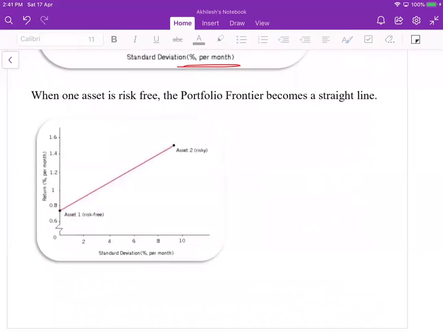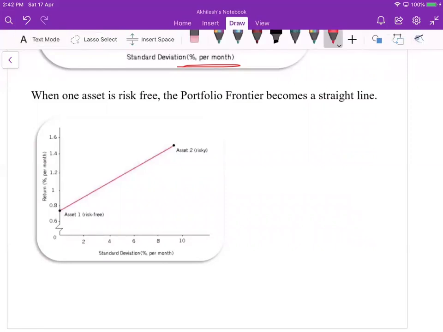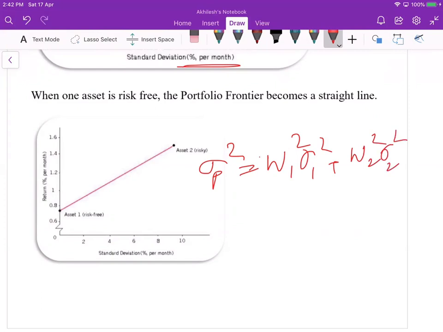When one asset is the risk free asset, the portfolio frontier becomes a straight line. Why? Because from this formula, sigma p square is equal to w1 square sigma 1 square plus w2 square sigma 2 square plus 2 w1 w2 sigma 1 sigma 2 and then the correlation.